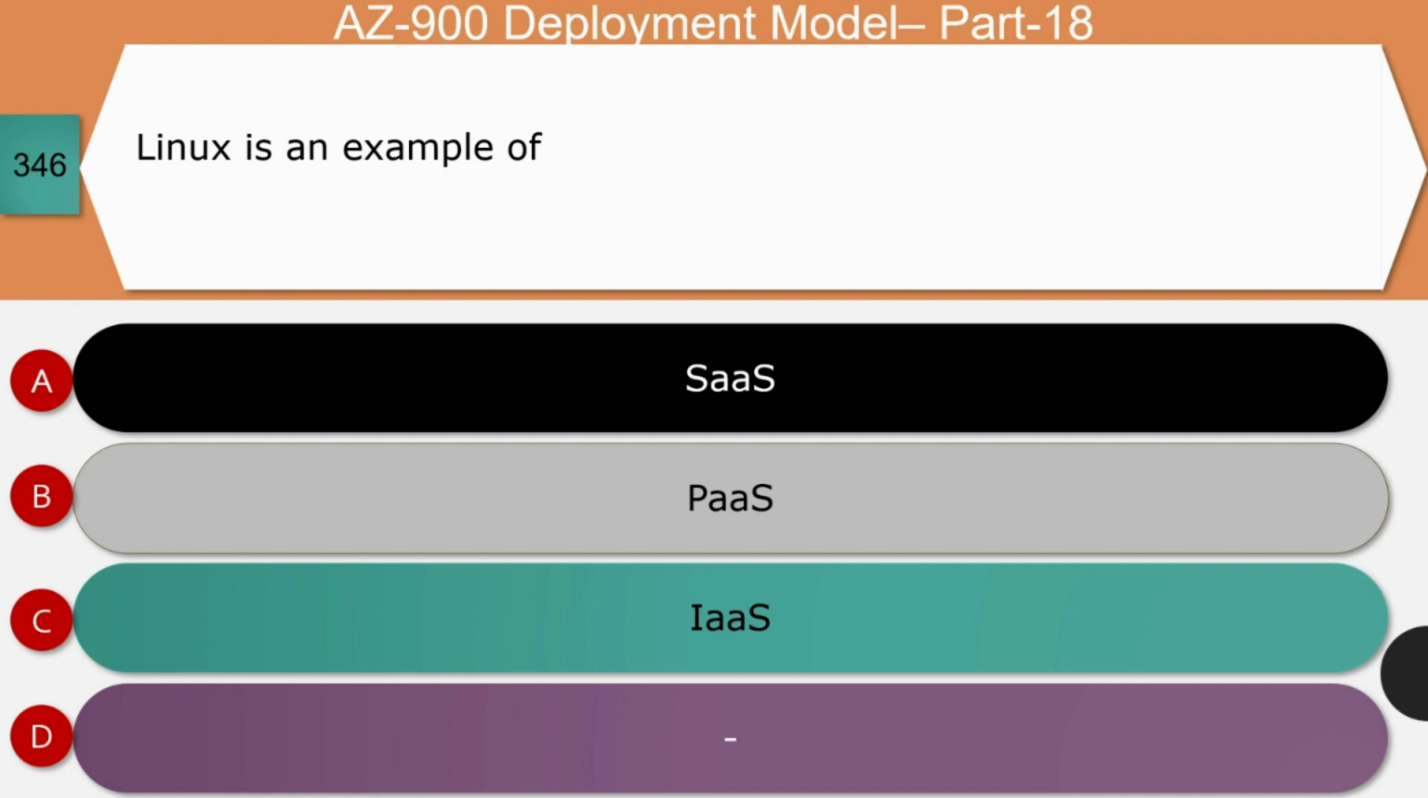Next question: Linux is an example of software as a service, platform as a service, or infrastructure as a service. The right answer for this question is platform as a service. Let's see the reason. Linux is an operating system. It's a platform as a service which offers developers the ability to develop applications using this operating system. And so option B is the correct answer.